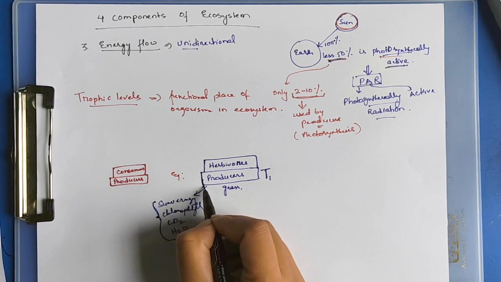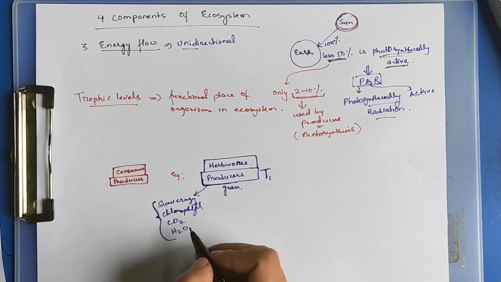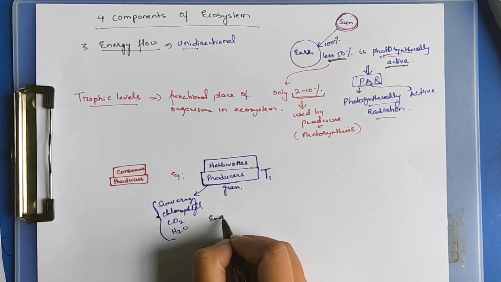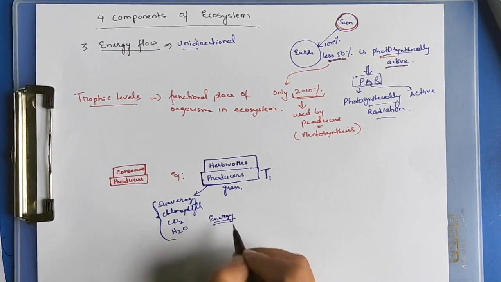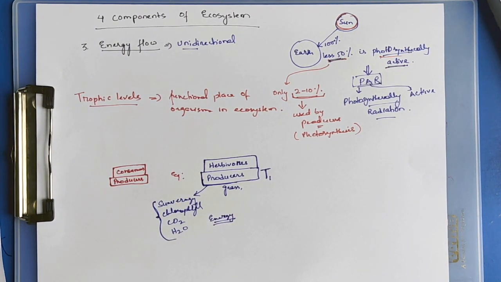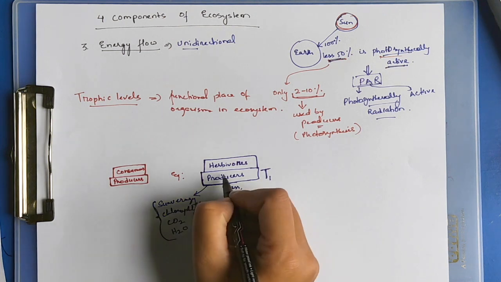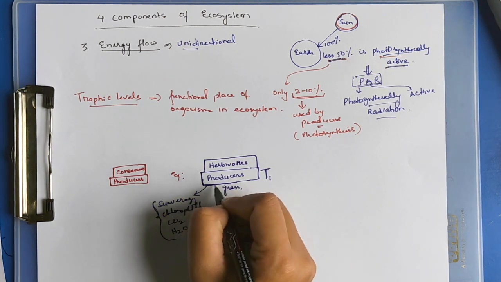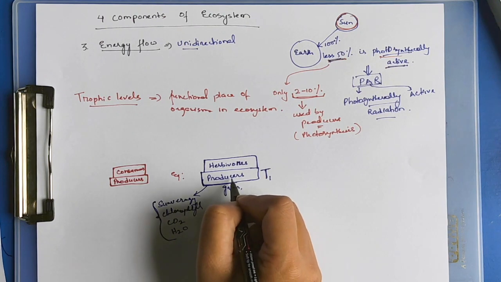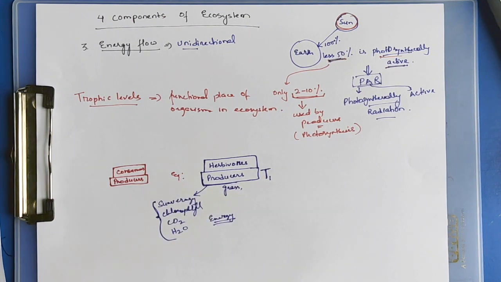Producers use some energy for respiration, and some energy is stored. When these producers, grass or plants, are eaten up by herbivores, the energy is passed on to the herbivores.